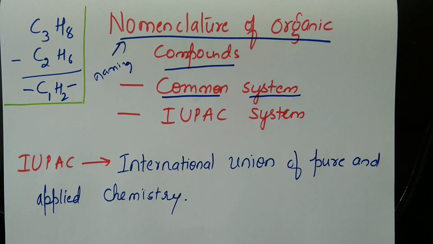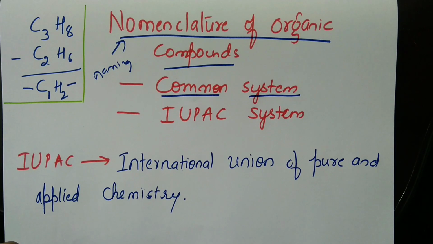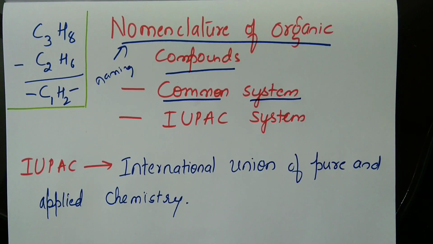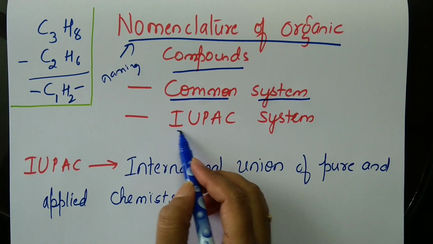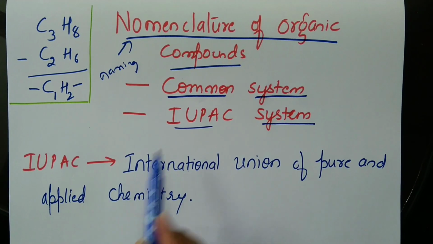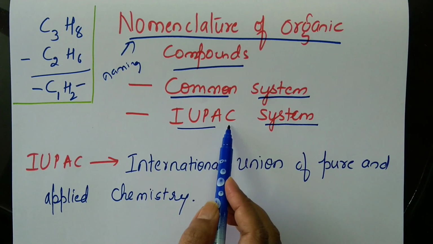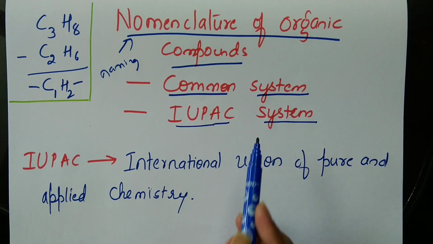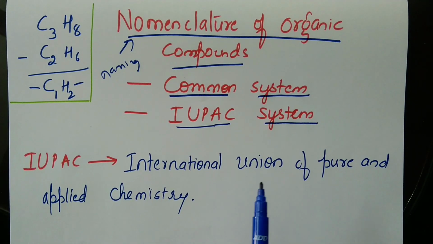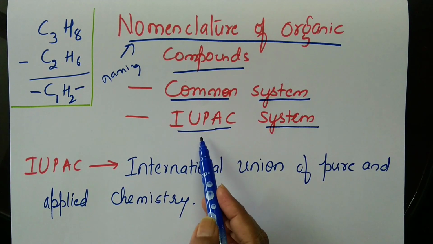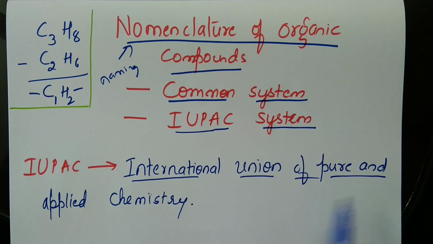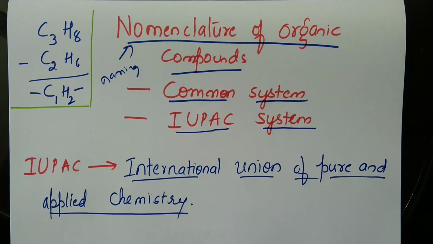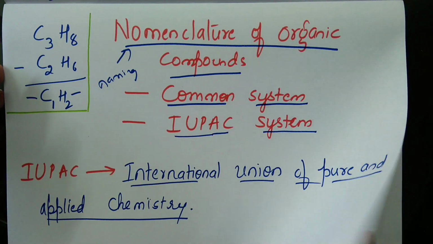And this common system led to a lot of confusion amongst people. Therefore, some chemists sat together and they arrived at a system called as IUPAC system, which avoided the confusion in naming the organic compounds, and they set up some rules. And what do you mean by IUPAC? It is International Union of Pure and Applied Chemistry. Now you may wonder how common system led to confusion. So we shall just see here.